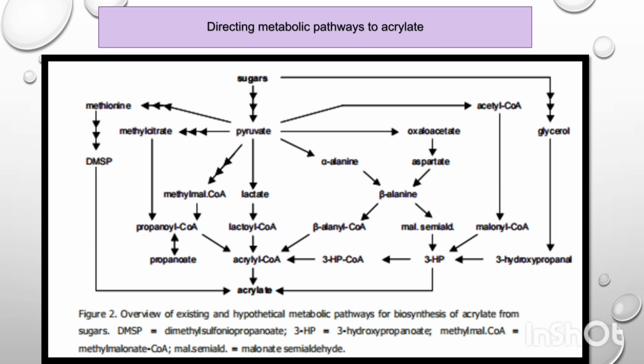But in this, we can see certain problems occur. The problems are like the lactate does not totally convert into acrylate. Some part of it is converted into acetate and carbon dioxide.